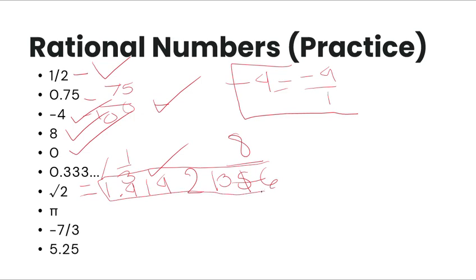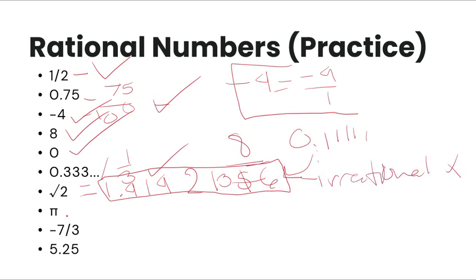This alone shows that it never repeats and it never ends. Repeating is like 0.11111, but in this scenario, it doesn't repeat and it doesn't end. So it is an irrational number.